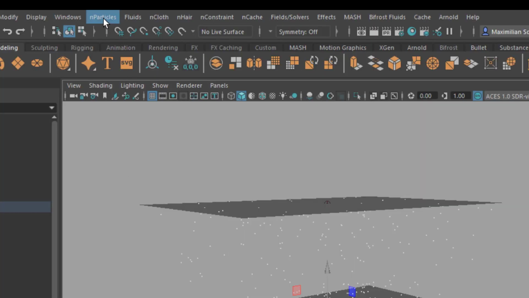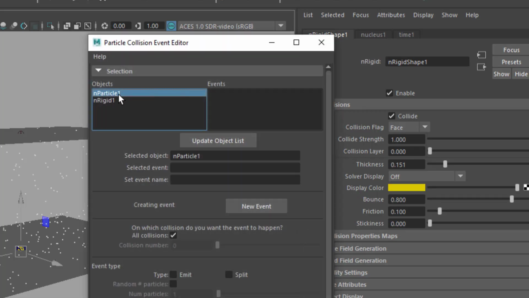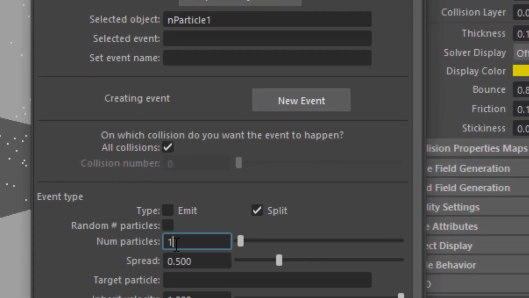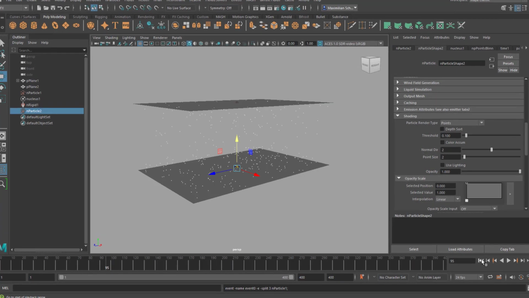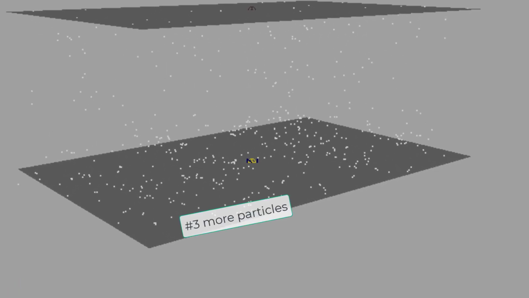Under the nParticles menu, I now open the Particle Collision Event Editor. It determines what might happen when the particles hit the ground. Let's make each particle split in two and create that event. Now every bounce creates two more particles.